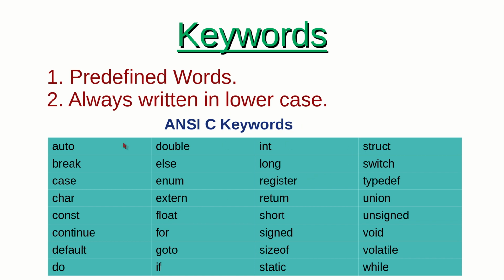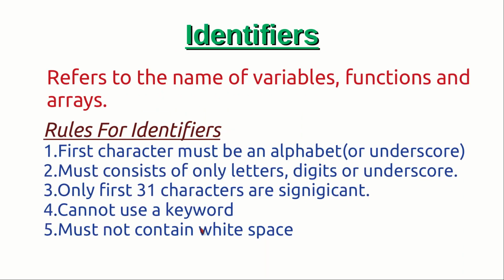And yeah, these are some of the keywords which C language supports, and in the upcoming videos, I will show you guys how and when to use each of these keywords. But for now, what you need to keep in mind is these are the keywords, and while writing a C program, you must mention them in lowercase in order to avoid compilation error. Now let's move to discussing identifiers.